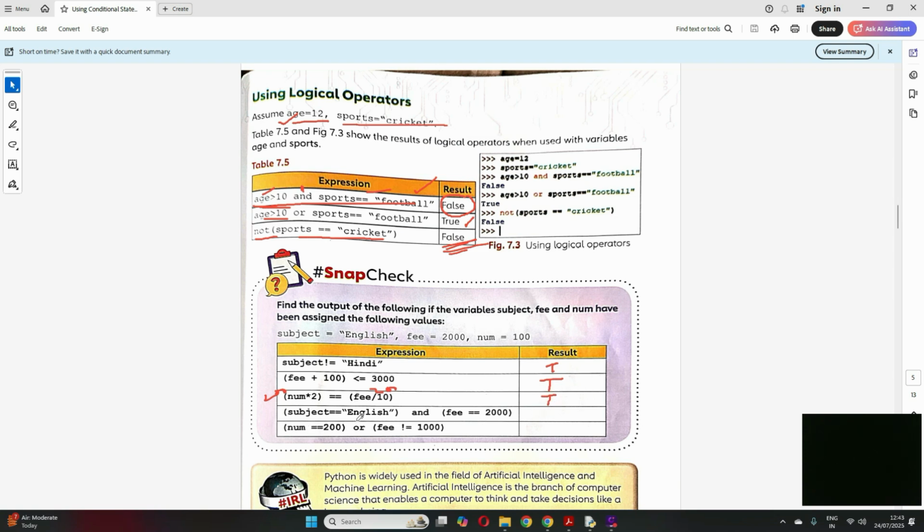Now subject equal to English is true, and fee equal to 2000 is again true. It's an and, so both conditions are true, which means this statement is true. Now num is equal to 200? No, num is 100, so this condition is not satisfied. Or fee not equal to 1000: this condition is satisfied, since fee is 2000. Since it's an or, any one condition should be satisfied, so this returns true. So all these statements are true. Clear?